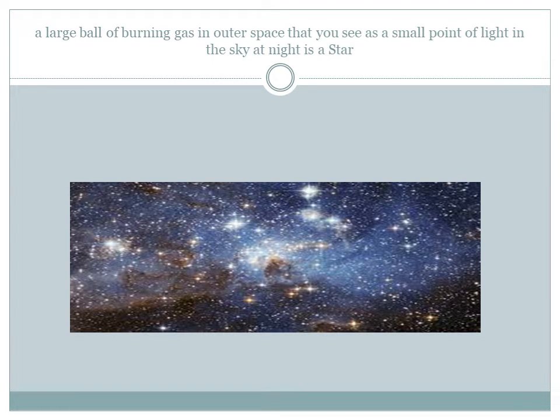Next is, what is a star? A star is a large ball of burning gas in outer space, that we see as a small point of light in the sky at night. And we also know that the sun is also a star. So these have their own heat and light, which they emit in large amounts.